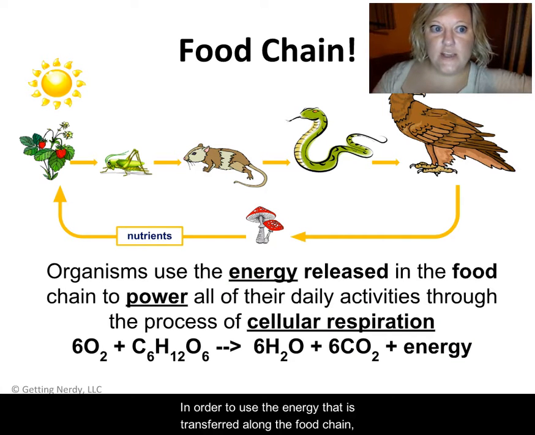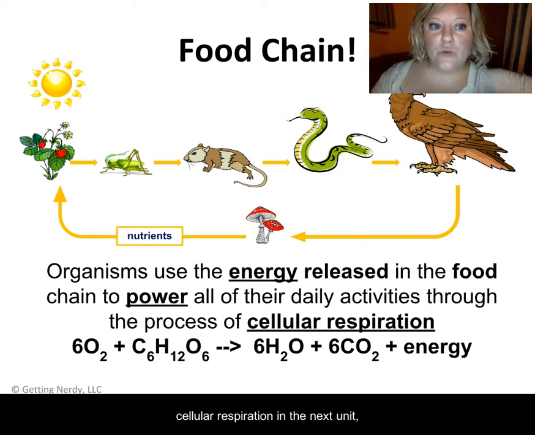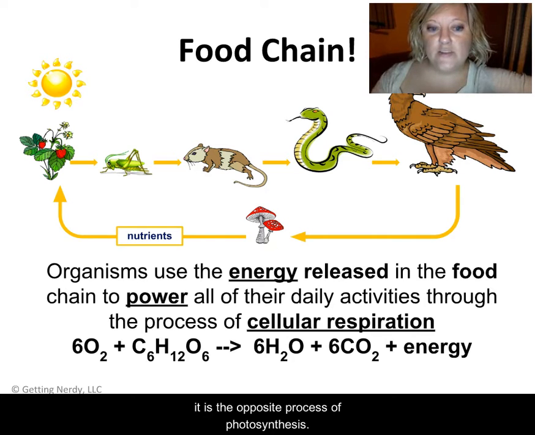In order to use the energy that is transferred along the food chain, all of the organisms, including the producer, transform glucose into a usable form of energy with the process of cellular respiration. You will learn more about cellular respiration in the next unit. It is the opposite process of photosynthesis.